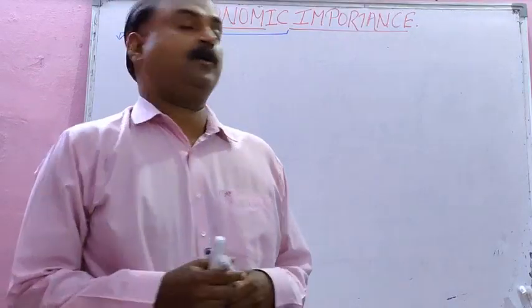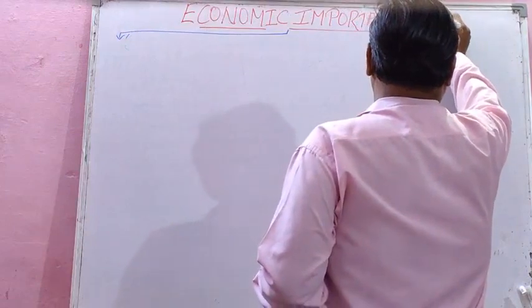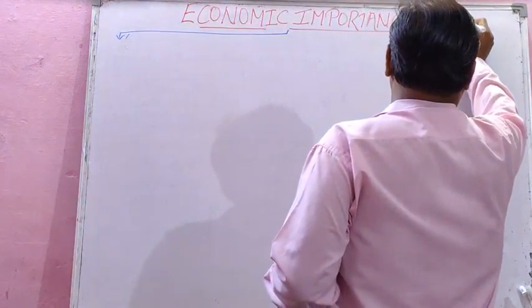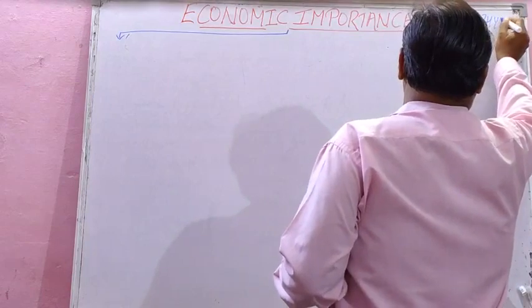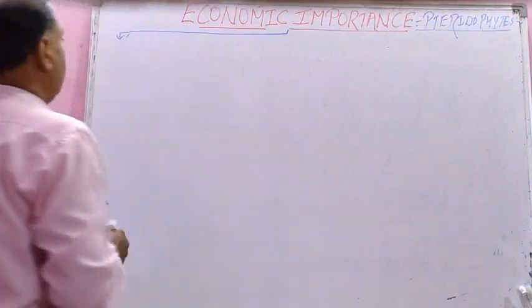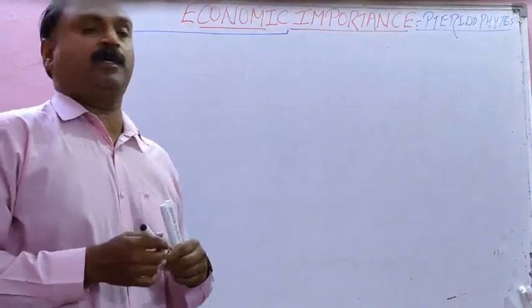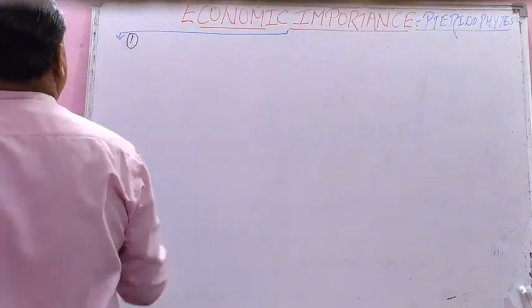Children, now we are on the economic importance of pteridophytes. You will be amazed after knowing the economic importance of pteridophytes, student. First one is very simple, that is very popular.